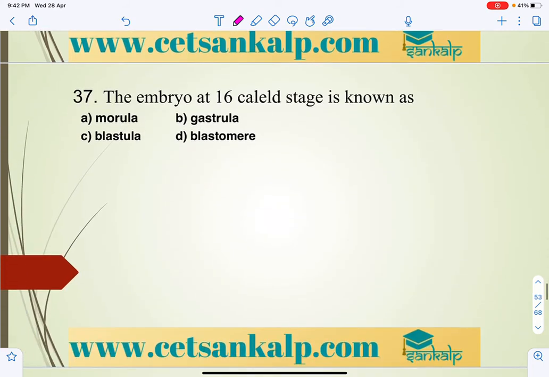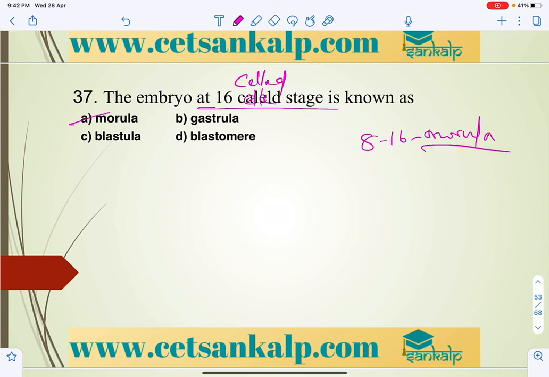Next, the embryo at 16 cell stage is known as. I have already mentioned that during the development of the embryo, the 8 to 16 cell stage is the morula. Above that we can say blastula, right? 8 to 16, that is morula, the 16 cell stage is morula, right?